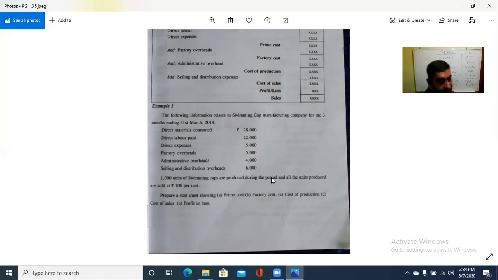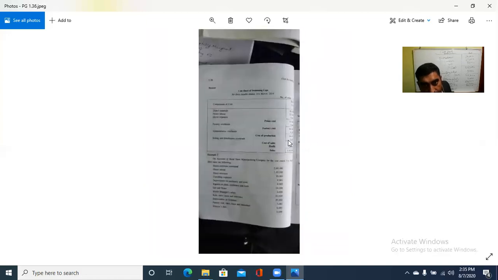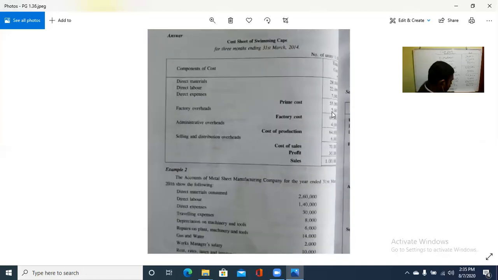Then they are telling that 1,000 units of swimming crabs are produced during this period, and all the units are produced, 1,000 fully produced and sold at rupees 100 per unit. So we are calculating the sales: 1,000 into 100. How much is it? 1 lakh is the total sales.